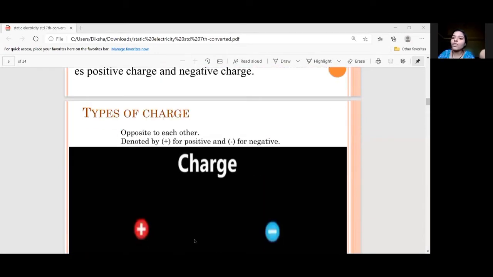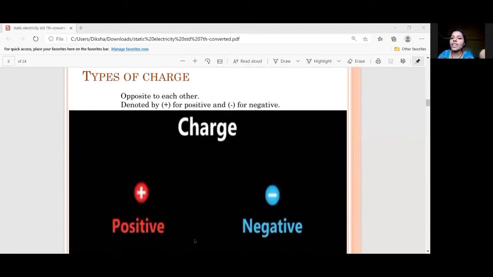Now, he found that these charges are opposite to each other. They behave opposite to each other. And today, we know them as positive and negative charge. And the symbol which is used for denoting them is the plus sign for positive charge and the minus sign for negative charge. So these are the two types of charges which are well known to all of us. Next.